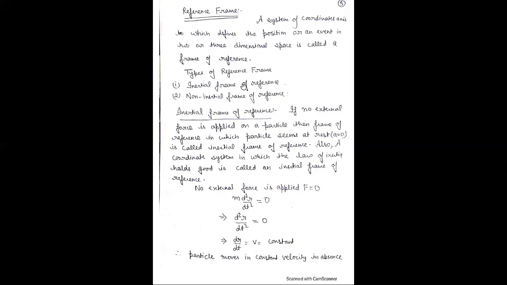The types of reference frame: first is the inertial frame of reference and second is the non-inertial frame of reference. Inertial, from its name it is clear that here the law of inertia holds. Law of inertia means the first law holds. If no external force is applied on a particle, then the frame of reference in which the particle seems at rest, because the first law is that the particle stays at rest or in uniform motion unless an external force is applied.